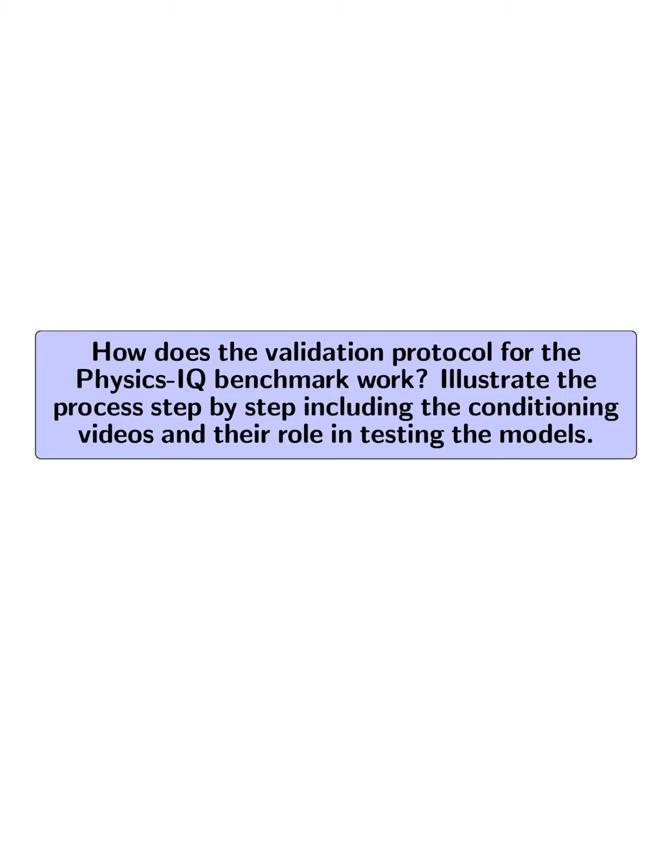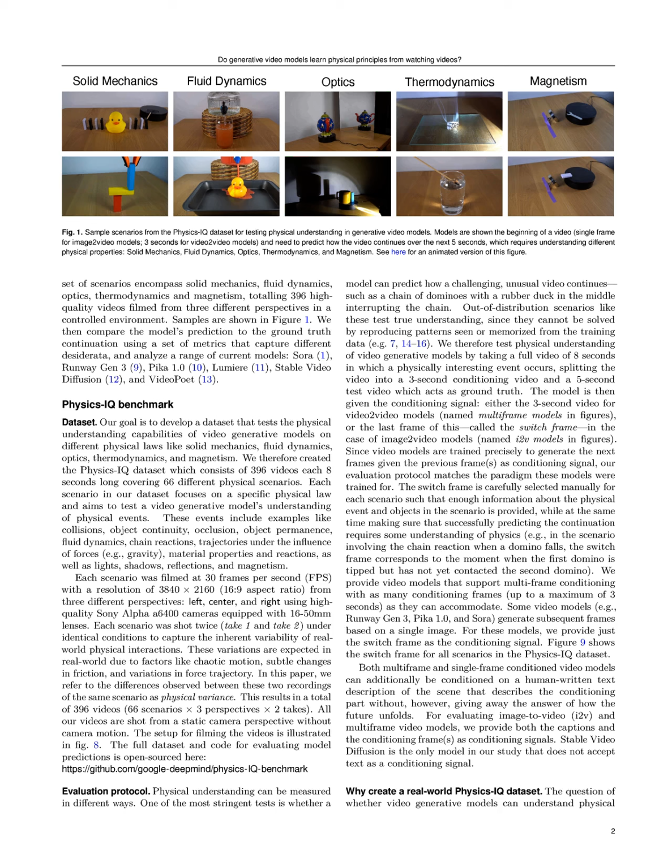How does the validation protocol for the physics IQ benchmark work? Illustrate the process step by step, including the conditioning videos and their role in testing the models. The validation protocol for the physics IQ benchmark involves several key steps to evaluate the physical understanding of video generative models. First, an 8-second video containing a physically interesting event is selected, which is then split into a 3-second conditioning video and a 5-second test video that serves as the ground truth.